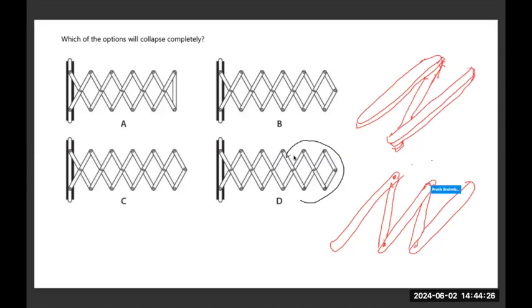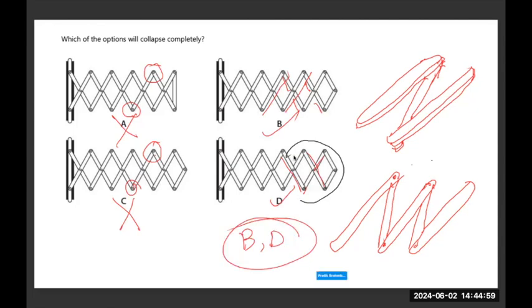For instance, if you observe this junction and this junction, it's one member, but here it's above, here it's going below. In A also, here it's going above, here it's going below. We are not looking at these kind of junctions. So A and C are wrong. Versus if you look at B and D, it's the same situation, one member, and then the connectors happen at the bottom, here and here. D also, one member, the connector happens on the bottom. So B and D are correct in this case, and A and C are wrong.